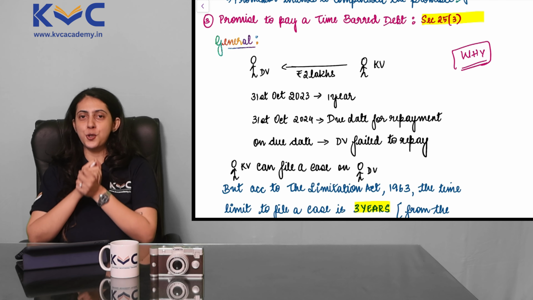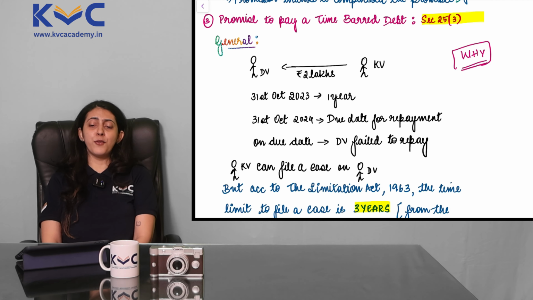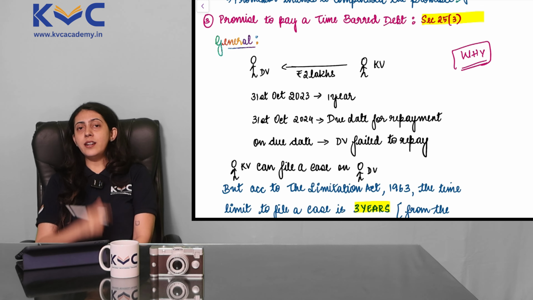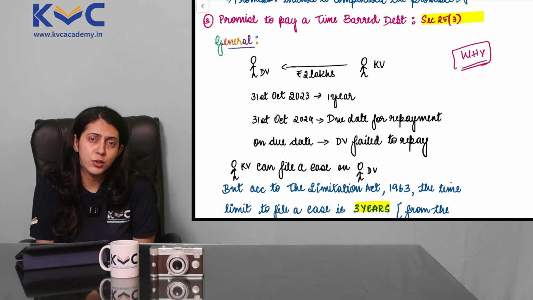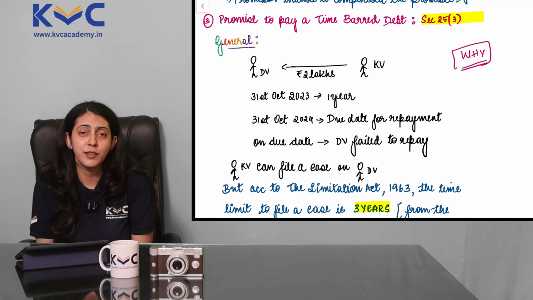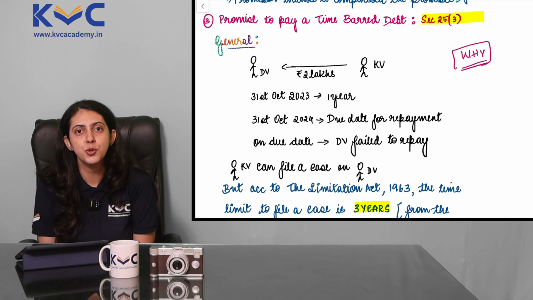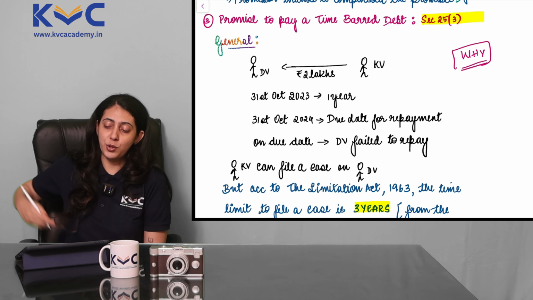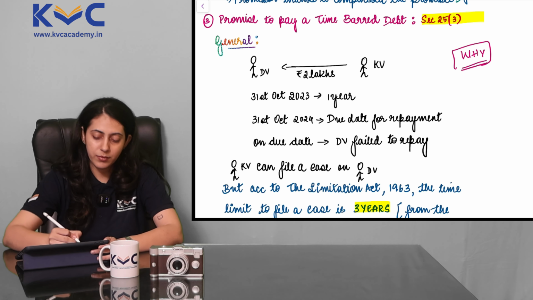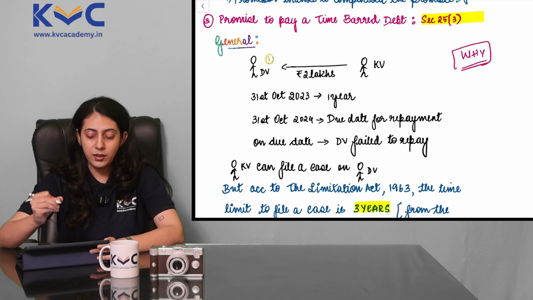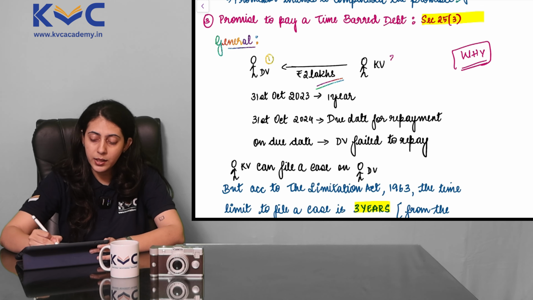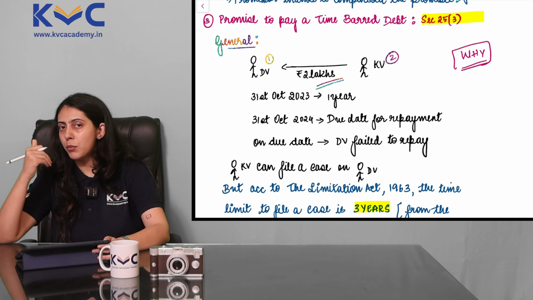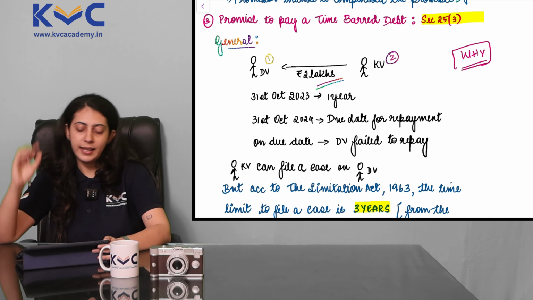So let's start with a story. And this story involves 2 people, Kiran sir, KV, and Deepika, DV. As usual, I want money. Always. My answer to that question, if you want money, is always under any situation going to be yes. So DV here has taken a loan of rupees 2 lakhs from KV. I am the borrower, KV sir is the lender.